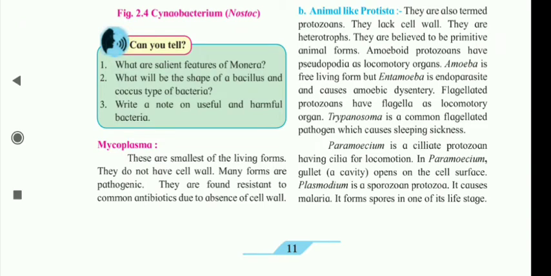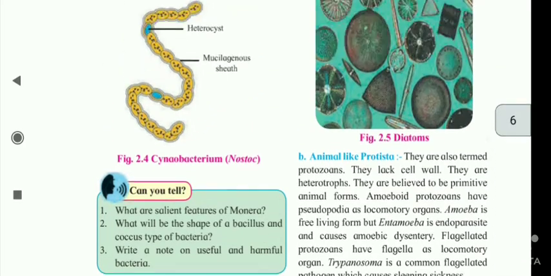Mycoplasma. These are the smallest of the living forms. They do not have a cell wall. Many forms are pathogenic. They are found resistant to common antibiotics due to absence of cell wall.